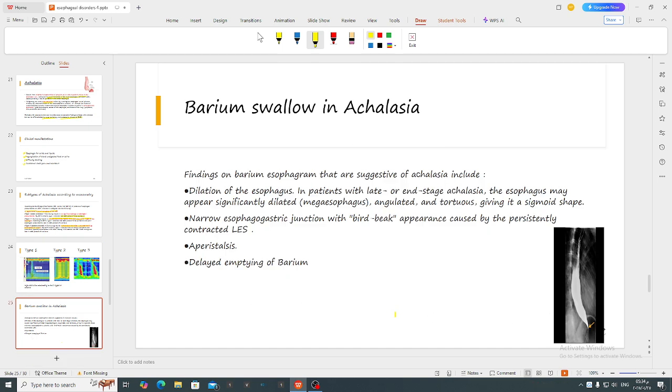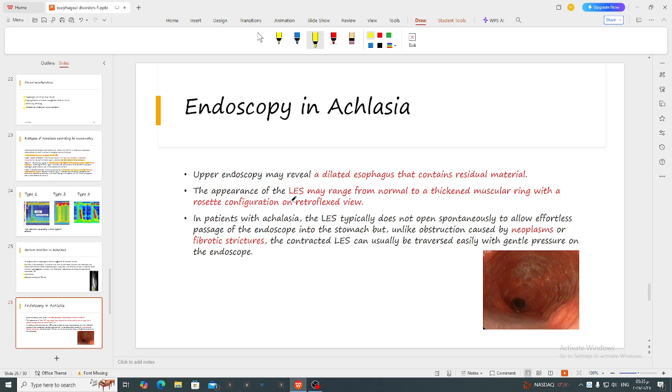Barium swallow in achalasia can show dilatation of the esophagus, can show a narrow esophagogastric junction, and can show aperistalsis and delayed emptying of barium. In the endoscopy, we sometimes see a dilated esophagus that contains residual material, and the appearance of the lower esophageal sphincter may range from normal to a thickened muscular ring with rosette configuration on retroflexed view.